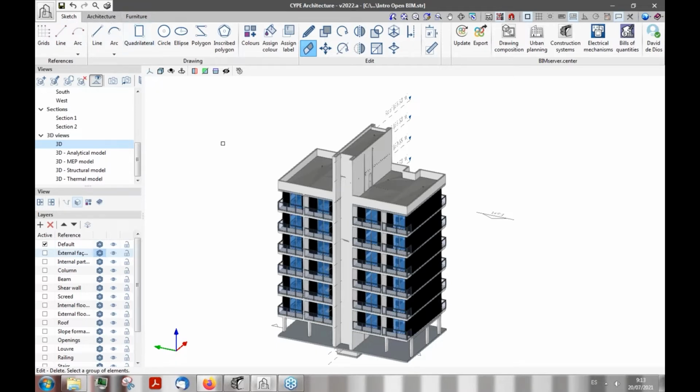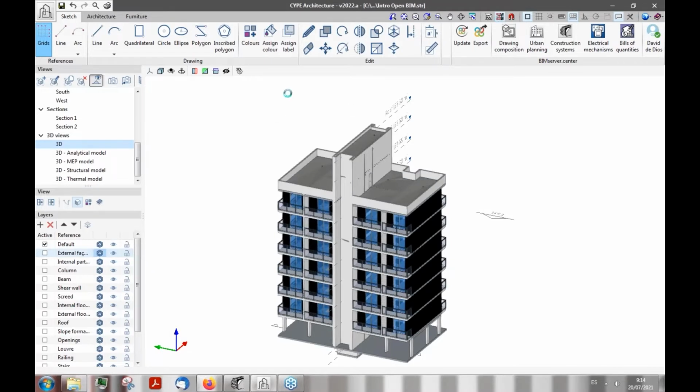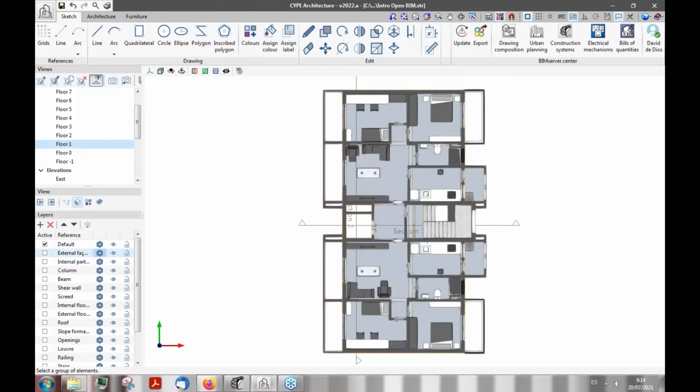When we start defining the geometry of our building with CYPE Architecture, we can start with the Sketch tab, and we can start with a reference system with grids, or we could start, for example, loading already defined drawings with AutoCAD and similar programs that can export DXF and DWG files, like so. As you can see here in this 3D view, CYPE Architecture can work both with 3-dimensional views and 2-dimensional views, like floors, elevations, and so on.